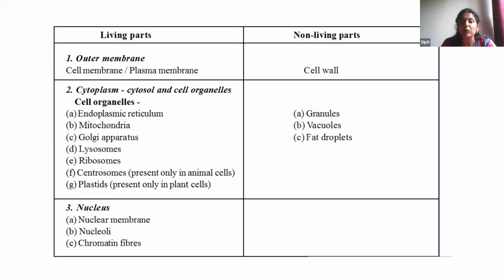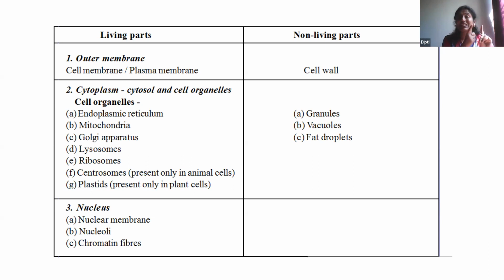We will learn about each organelle in detail in the classes to come. But for today's session, let us have a quick recap. Cell is the smallest structural and functional unit of life. Why structural? Because it gives structure to our body. Why functional? Because it performs various functions in our body, right? Cell has three major parts: cytoplasm, cell membrane, and nucleus.